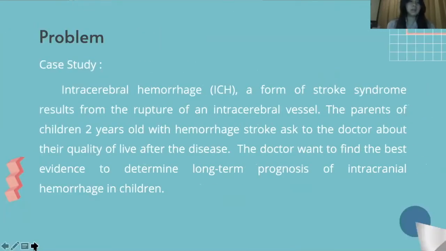So there are problems. There is a case study given to us. Intracerebral hemorrhage, a form of stroke syndrome, results from the rupture of an intracerebral vessel. The parents of a 2-year-old child with hemorrhagic stroke asked the doctor about their quality of life after the disease. The doctor wants to find the best evidence to determine the long-term prognosis of intracranial hemorrhage in children.